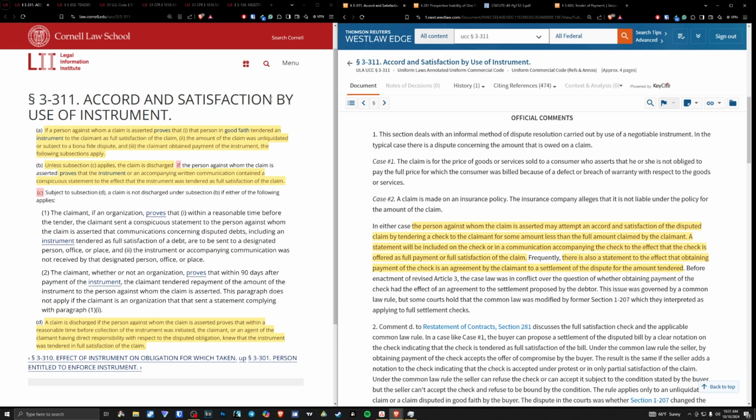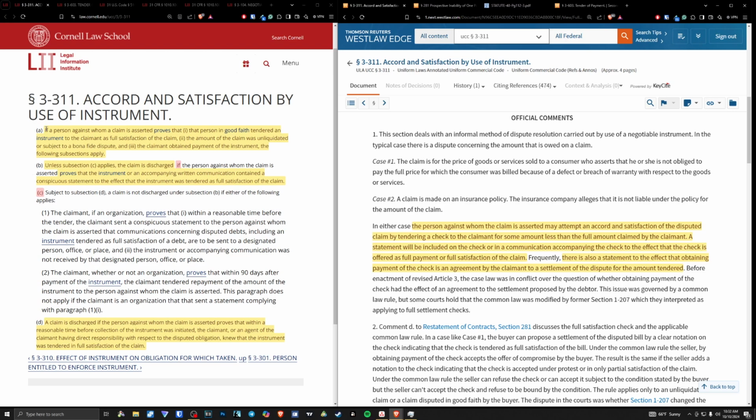Also going to be touching on 31 U.S.C. and 31 C.F.R. for a few little definitions to assist us in our understanding. So, with that being said, let's go ahead and start out here at 3-311. Accord and satisfaction by use of instrument.